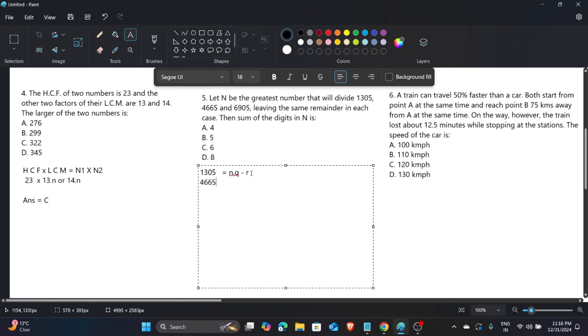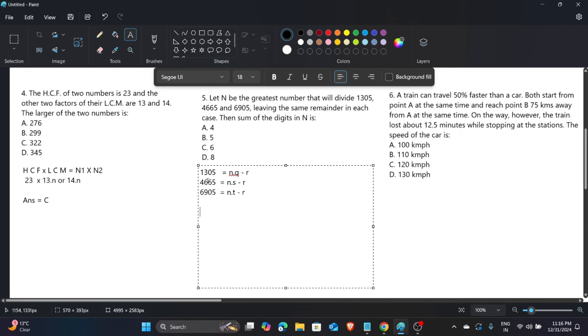What, the same condition, and suppose there is r time, and then leaving the same remainder. And the third also according to the condition is this. Okay, so n point, sorry, I can't take it here as t. Okay, and then the remainder is the same for every condition. Now what happens if we subtract this number with this number?